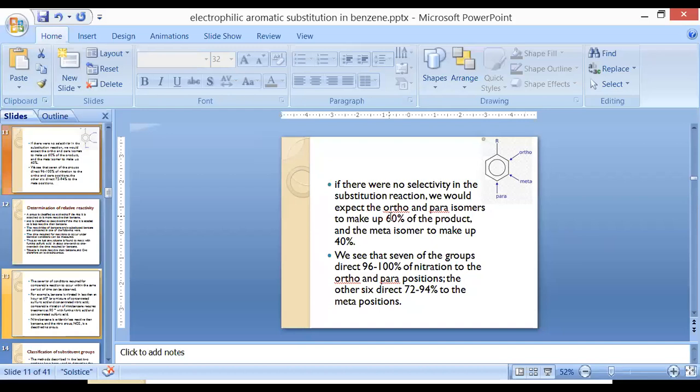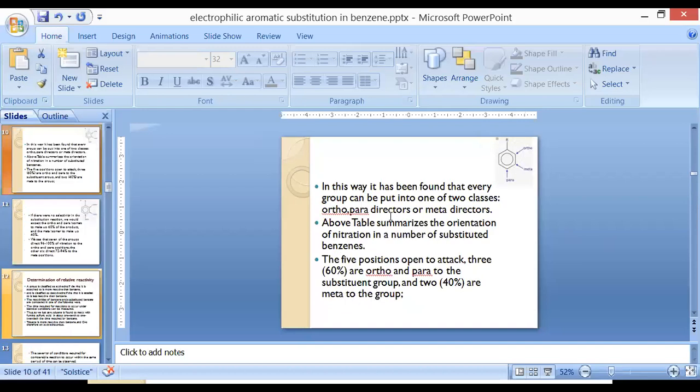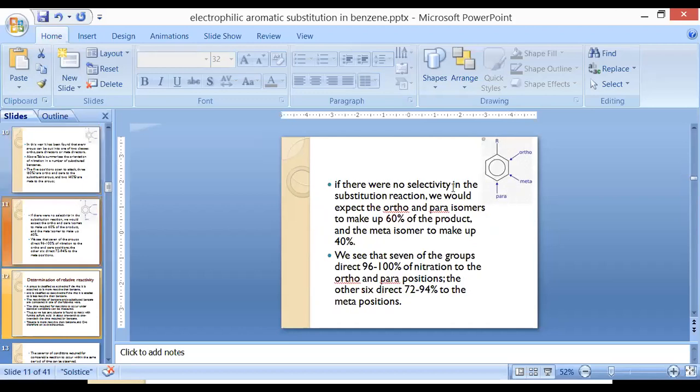Up till now we have discussed that, in the selectivity of substitution, the majority of functional groups act on ortho and para position and a lesser amount act on meta position. But if a functional group is not selective in nature, then 60% of the product will be ortho-para and the remaining 40% will be meta.